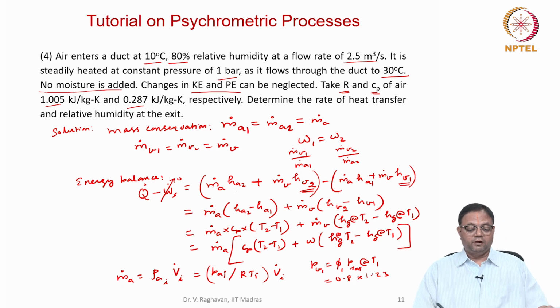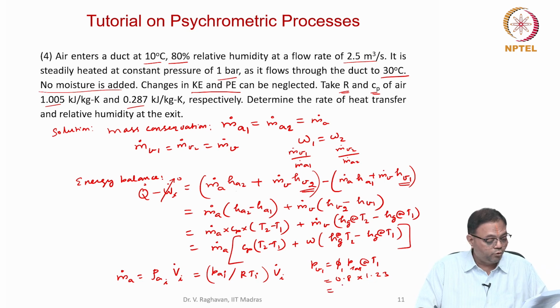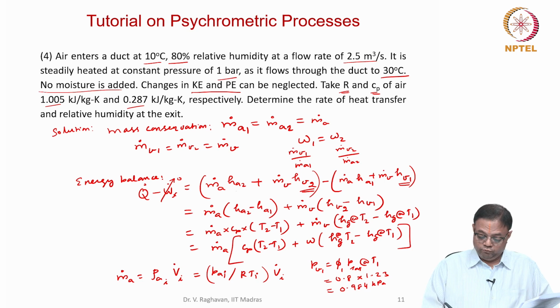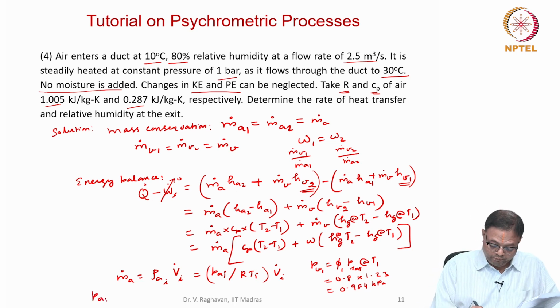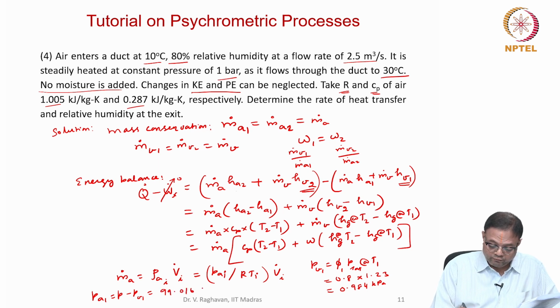Again, from the tables corresponding to 10 degrees, I get the value of Psat, the saturation pressure. If you substitute, I get this as 0.984 kilopascals. So what is PA1 then? PA1 will be equal to P minus PV1, which is 99.016 kilopascals.